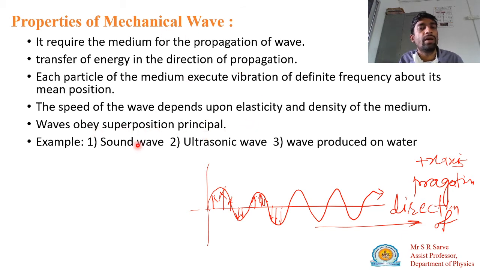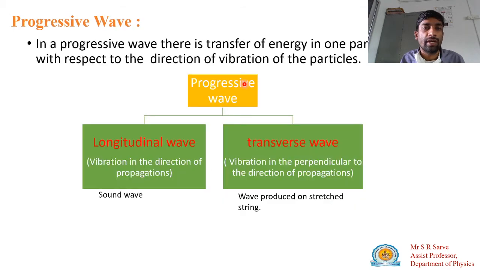How will you give an example of a mechanical wave? If you take the sound wave, now I am speaking, that is a sound wave being generated, so these are mechanical waves. Ultrasonic waves are those having a frequency greater than 20 kilohertz. These waves are audible to bats or animals and are high frequency waves. These are also mechanical waves. If you drop a stone on water, then a wave is produced. These are also mechanical waves. So this is all about mechanical waves.